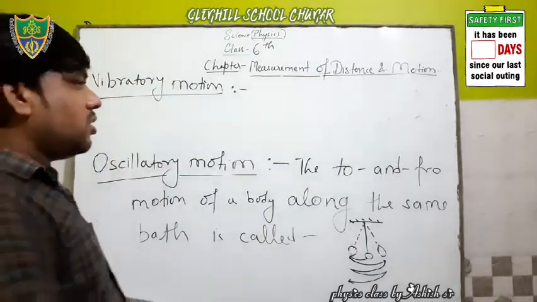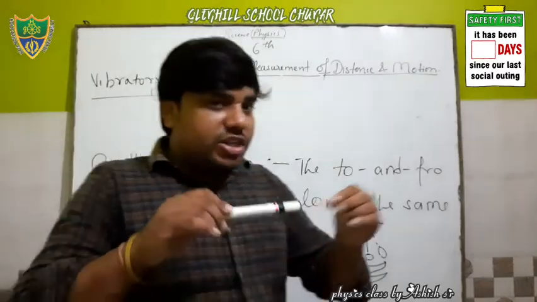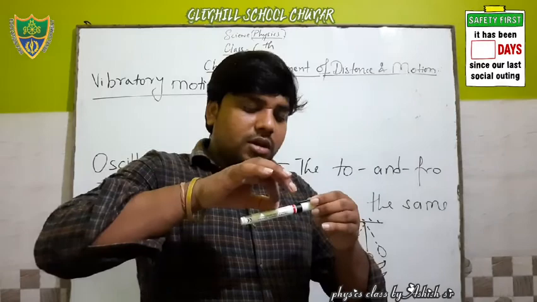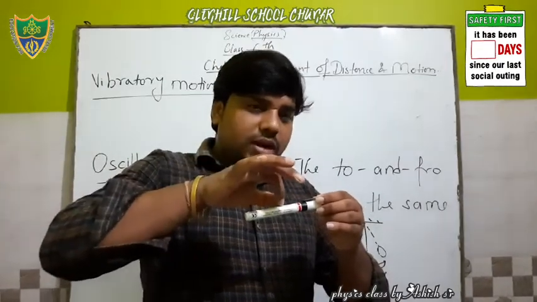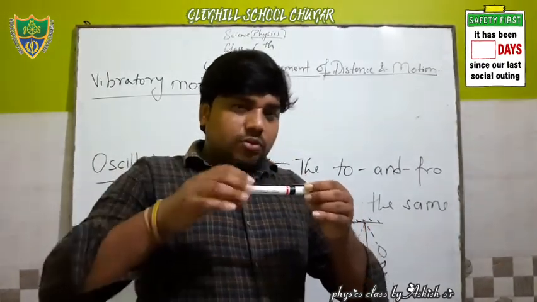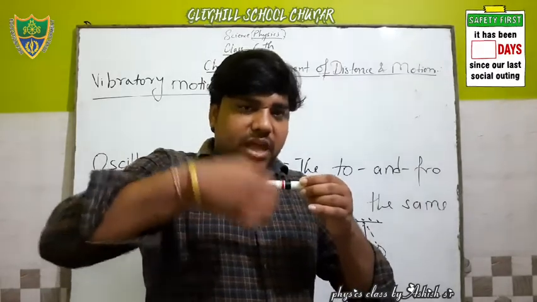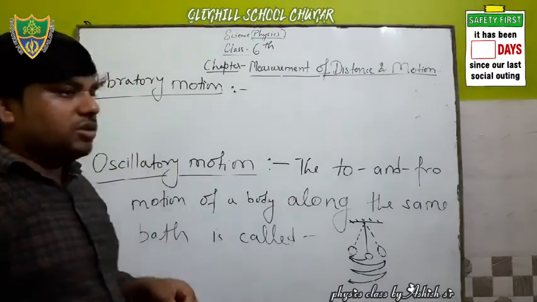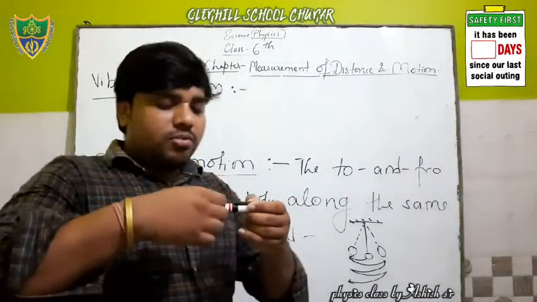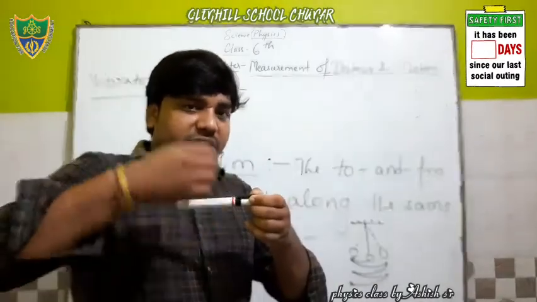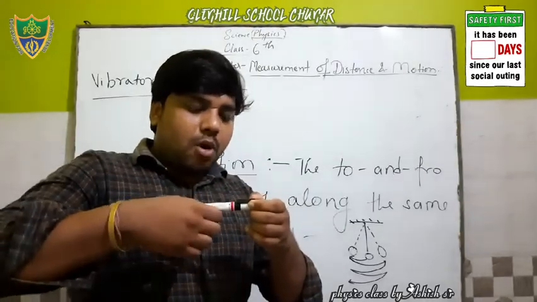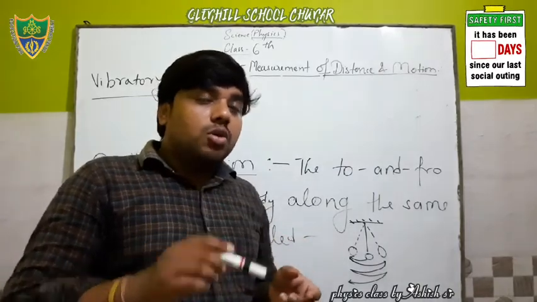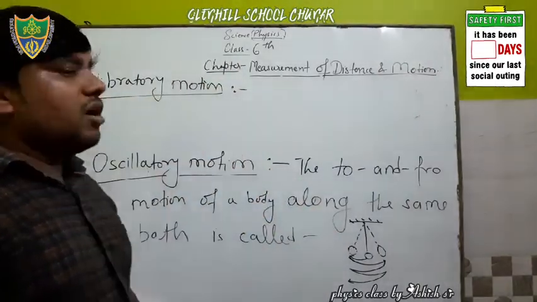Suppose we take a rubber band and stretch it, pull like this and let it go. What happened? This rubber band vibrates like this. So these type of motion is what? Vibratory motion, because it performs to and fro motion, but this is very rapid. Rapid means बहुत तेजी से, तो बहुत तेजी से oscillatory motion होता है, तो that type of motion is known as vibratory motion.